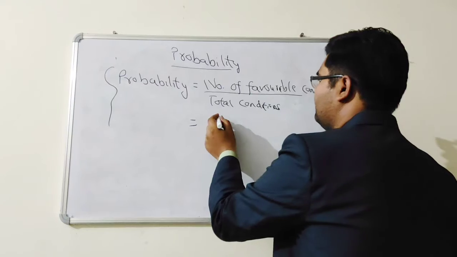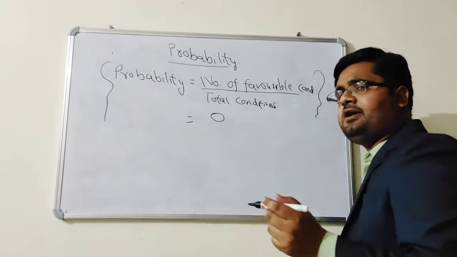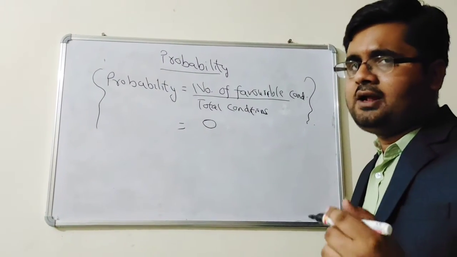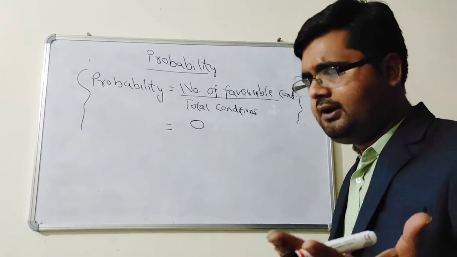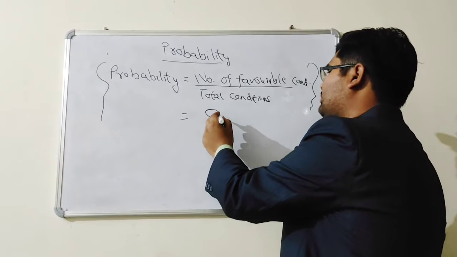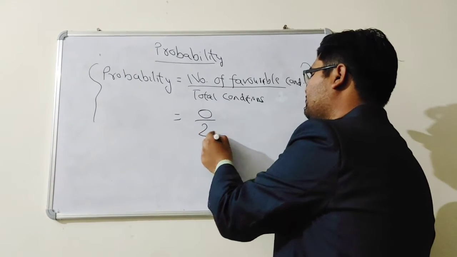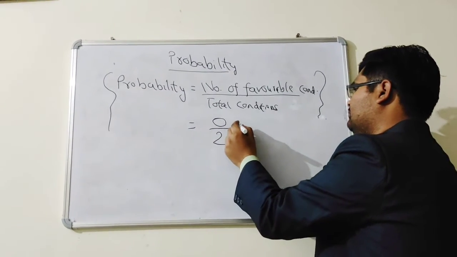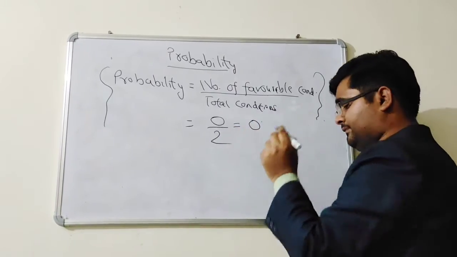You simply say 0, because whenever the coin spins, it will either be head or tail. So favorable condition is 0. Total condition is 2. So the answer will be 0.